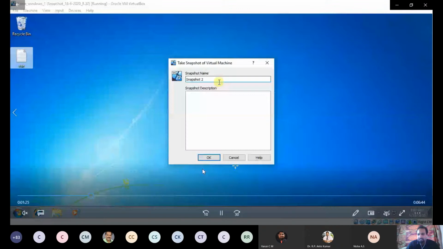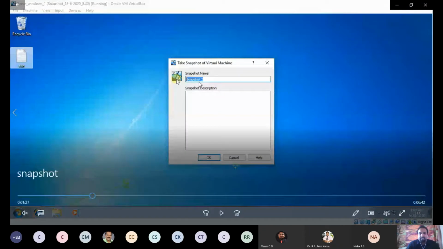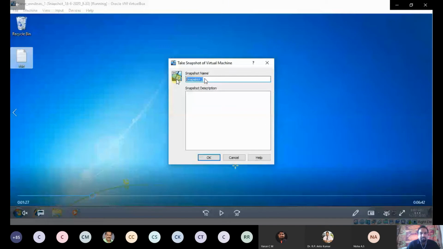Now you see, it will ask for the snapshot name. You can provide the name for the snapshot, either your own user-defined name. Any name you can provide here, but the notation is that you provide the current date and time. Then it is easy for you to restore with the snapshot, because you can identify the snapshot easily. So that is a notation you have to use.